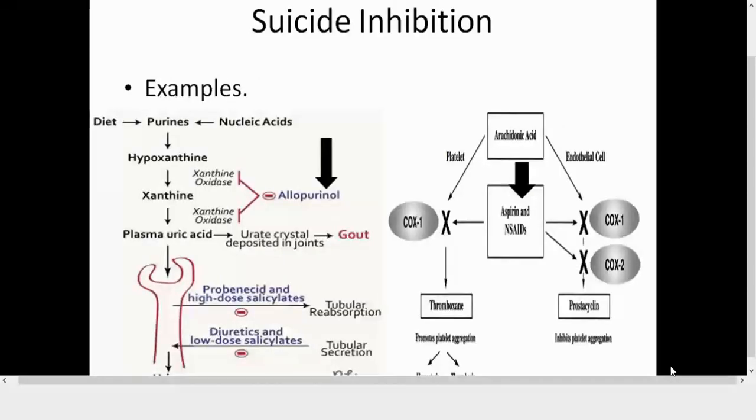Now, in our system, we can talk of two types. There are many suicide inhibitors, but during the course of your biochemistry study and the metabolism, you are going to study these two types of inhibitors which behave through the mechanism of suicide inhibition. One comes from the degradation of purines. Now, when purines are degraded, either from your DNA, RNA, or from your diet, the last two steps of purine degradation are hypoxanthine converting to xanthine, and then xanthine forming uric acid.